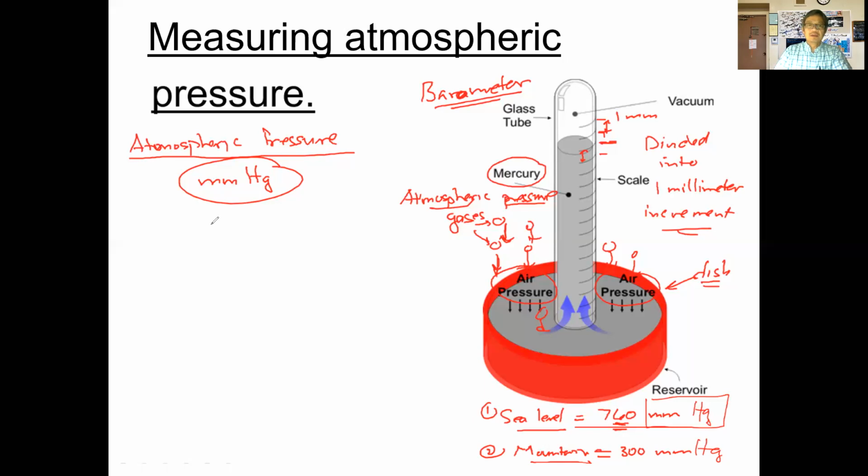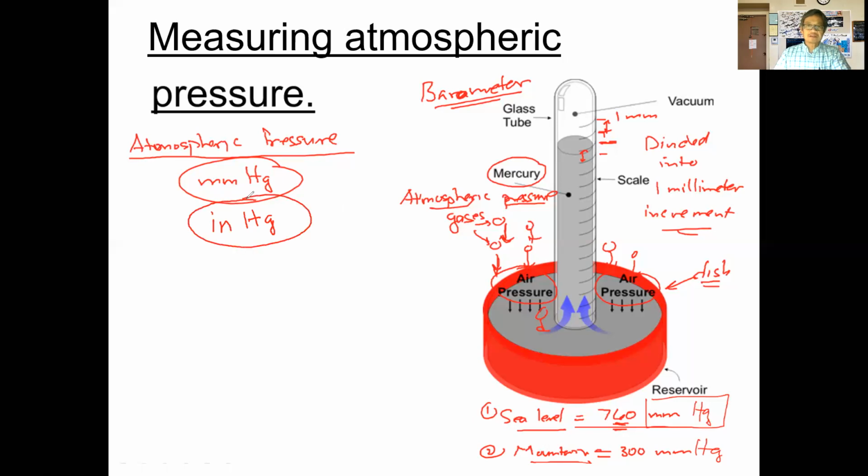But like I told you, here in the US, the weather services will give it to you in inches of mercury. Inches, obviously, you can imagine this column being measured off in inches instead of millimeters, and that's the origin of this unit of inches of mercury here. Okay.